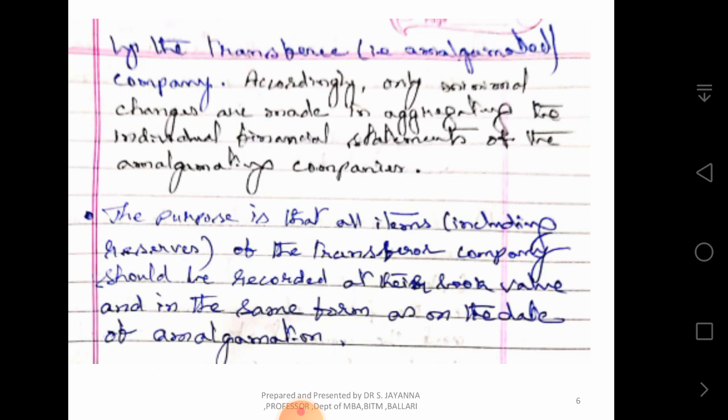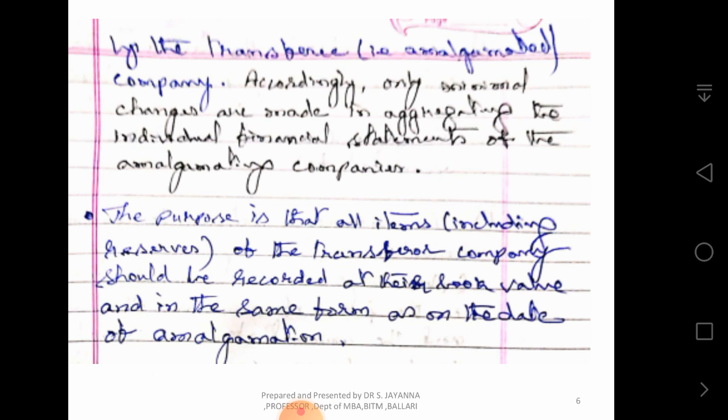Accordingly, only minimal changes are made in aggregating the individual financial statements of the amalgamating companies. The purpose is that all items, including reserves of the transferor company, should be recorded at their book value and in the same form as on the date of amalgamation.